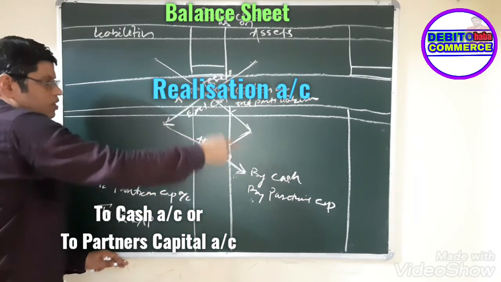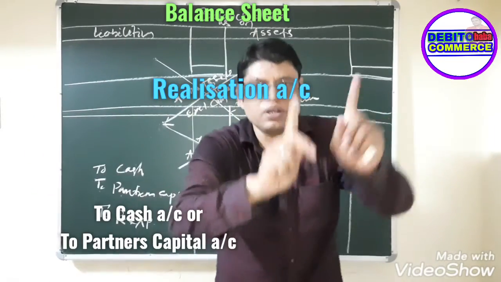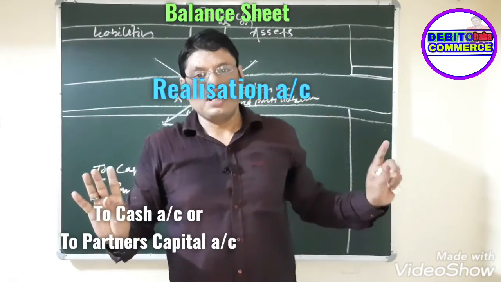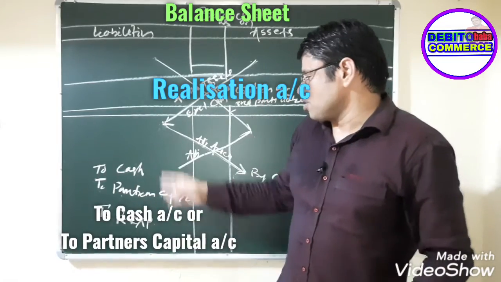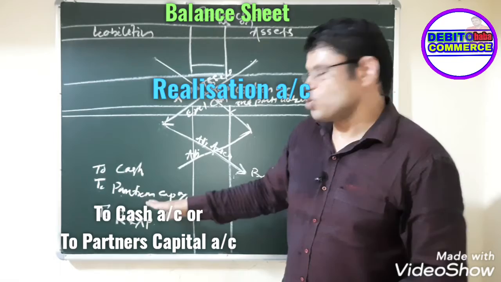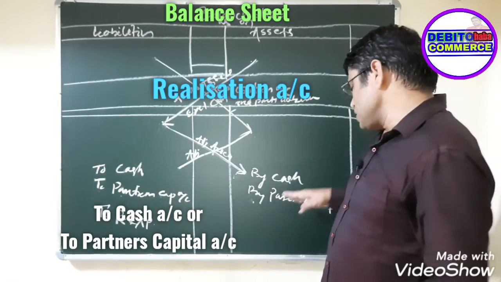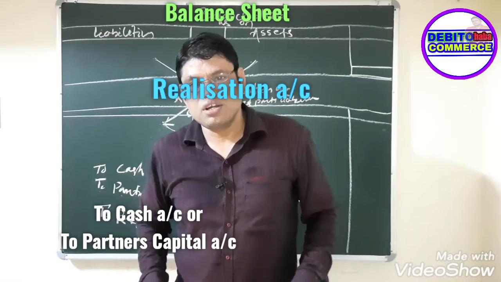After transferring all the assets and liabilities, only two accounts are going to be used, the cash account and the partner's capital account. By these two accounts only you have to note all the activities in the realization account. No other line we have to note. Only to cash, to partner's capital, or by cash, by partner's capital. These two lines only you have to use, and you have to complete the realization account.